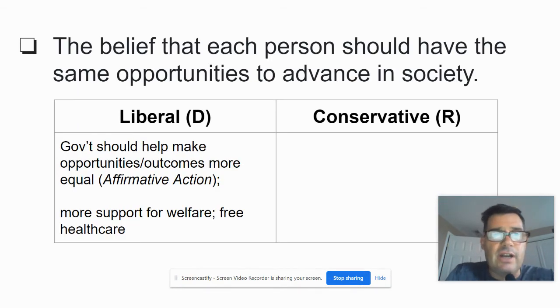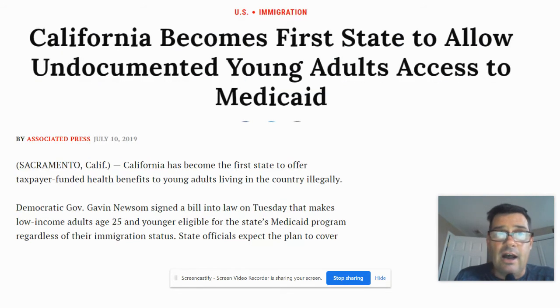So also another aspect of this isn't just the helping of groups that maybe are disadvantaged, but also more support for people who are poor. So there's going to be a lot more support on the liberal end for welfare and more generous welfare benefits. And then also the idea of free healthcare as well is a much more typical liberal position.